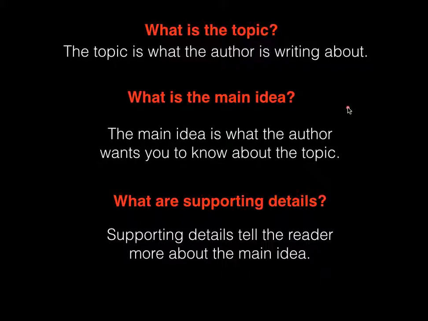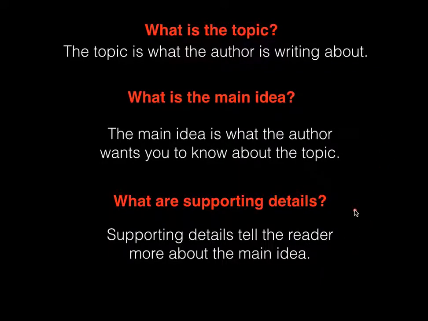Well, the main idea is what the author wants you to know about that topic. So the author is writing about baseball, but he'll be writing a lot about maybe Lou Gehrig or Babe Ruth and tell you all about those guys. So his main idea is maybe that Babe Ruth was a great baseball player. Topic is baseball, but his main idea might be Babe Ruth was a great baseball player.